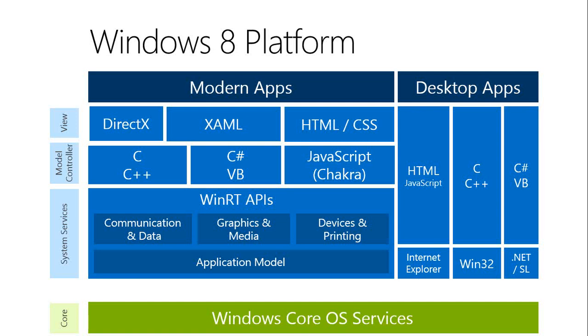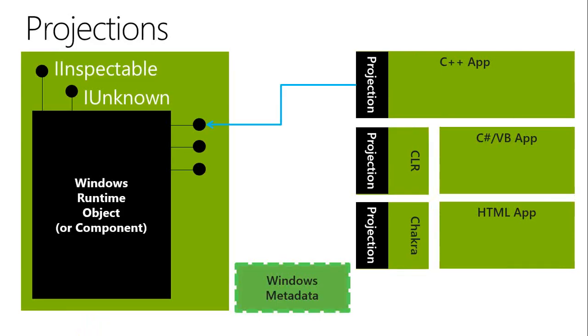With the coming of modern apps, we still continue to support the desktop applications. So you can still continue to build any .NET applications that you've been building before. So in short, we now have two kinds of applications. We have modern applications built over Windows Runtime, and we have something called desktop applications, which we used to build on .NET. So moving further, let's understand what is basically Windows Runtime architecture and how we have projections for all the languages.